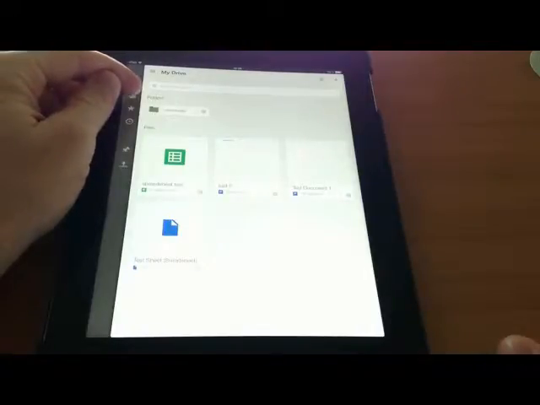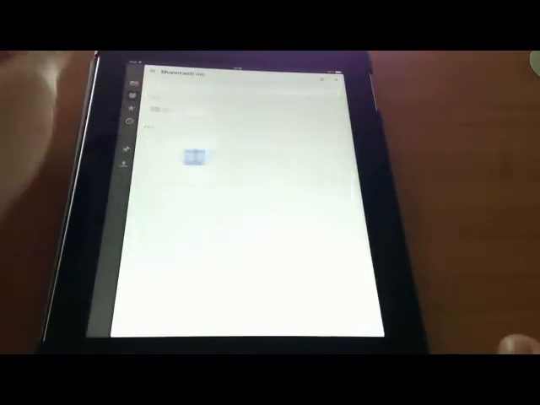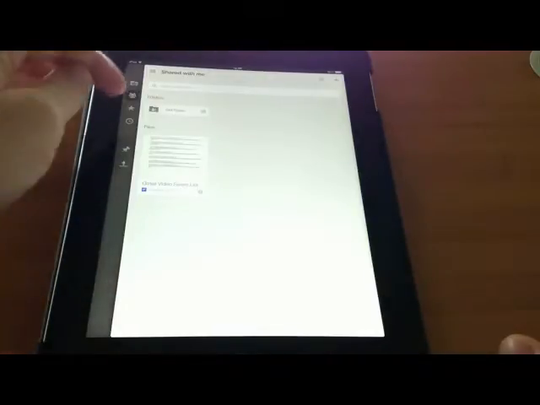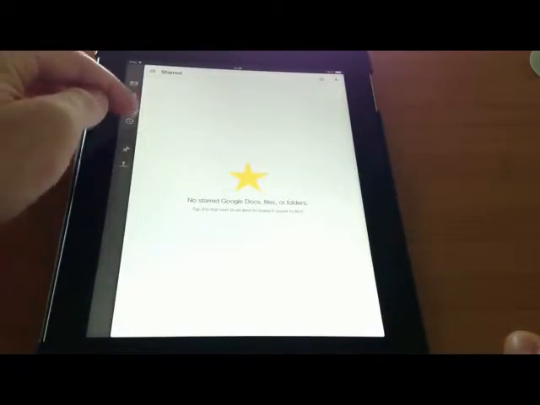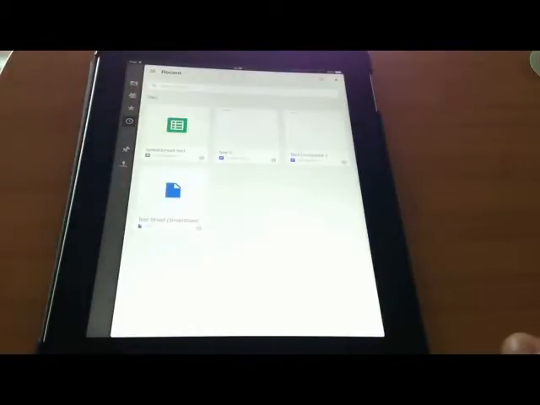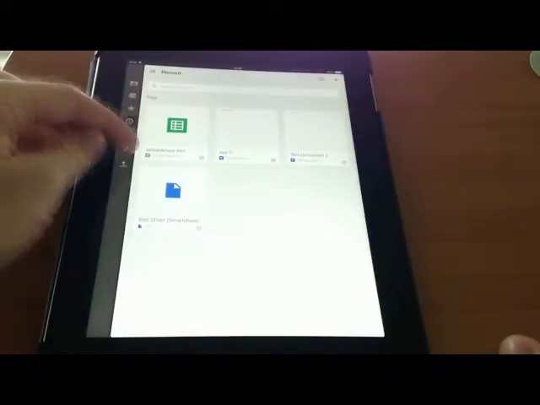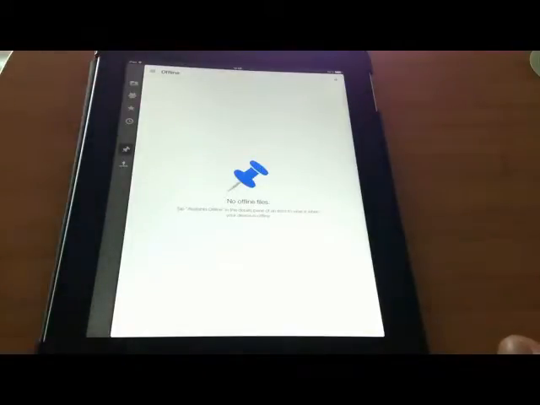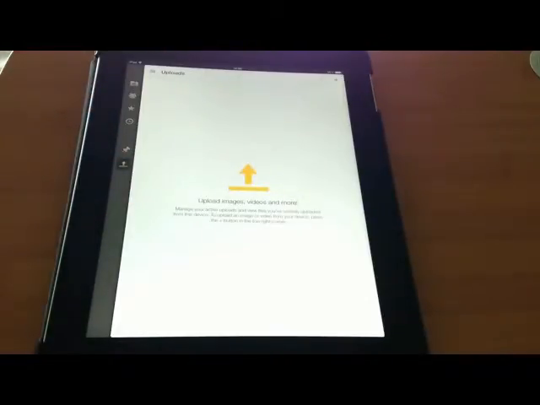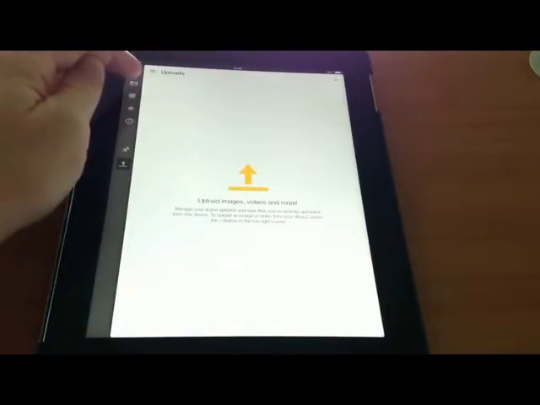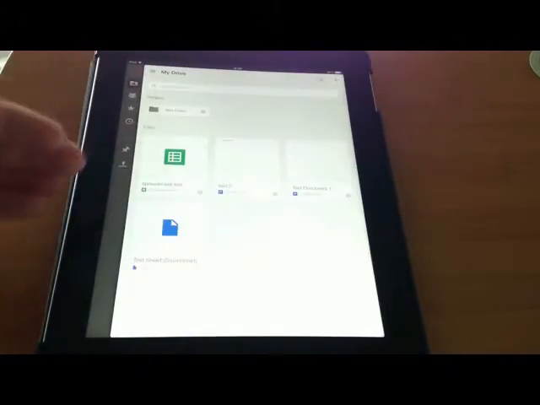If we go ahead and click on the icon below that, that is going to be all of our shared documents. We've got all of our starred documents by clicking on the starred symbol. If we click on the clock symbol, it shows us our most recent documents. And then down here at the bottom, if you click on the pin, you can look at any files that we might have available offline if you're using Google Drive offline. And then the last icon is where we can go ahead and upload all of the files that we'd like to store in Google Drive. I'm going to go back to the Google Drive main folder here. I just wanted to show you a little bit of that sidebar.